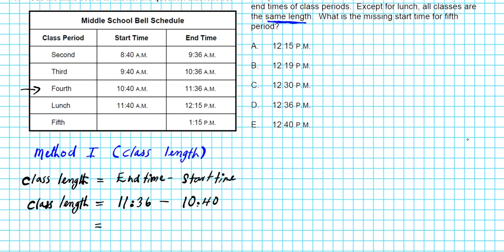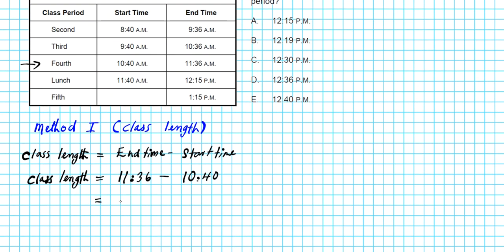So we have 11:36 minus 10:40. Okay, now what you notice is that we're subtracting 40 minutes from 36 minutes. 40 is greater than 36 minutes, so we have to borrow one from the hours to add to this 36 minutes. So it's big enough for us to subtract 40 minutes.